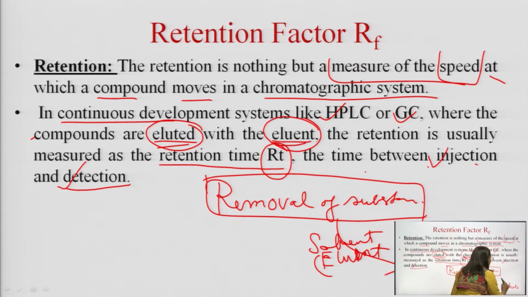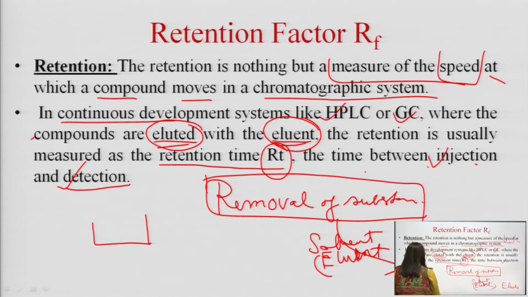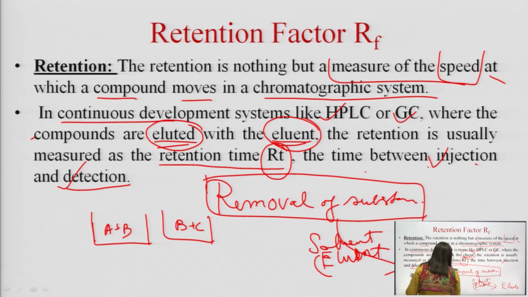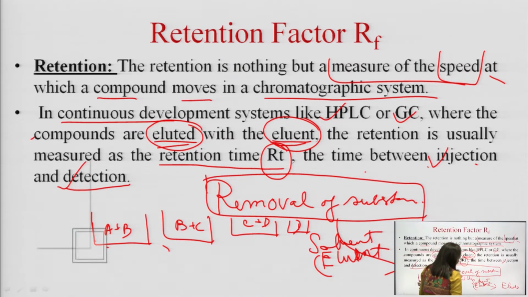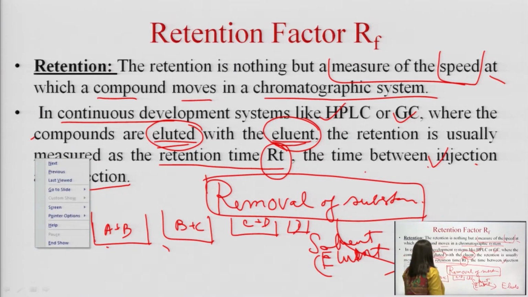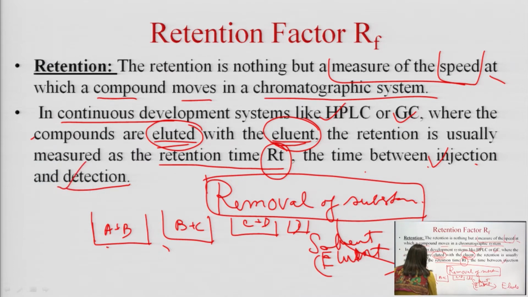Okay. Now, in case of column chromatography, in a specific time schedule, we take various fractions, where there could be A plus B, then B plus C, after some particular time C plus D, or sometimes plain D. Every time a different fraction is eluted out, each fraction is detected.